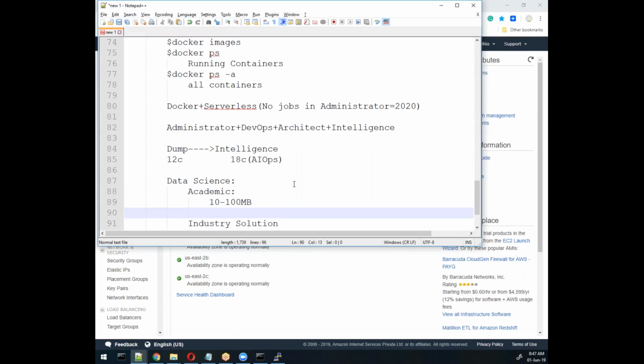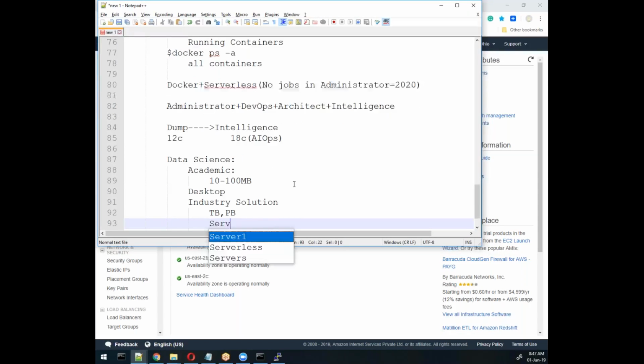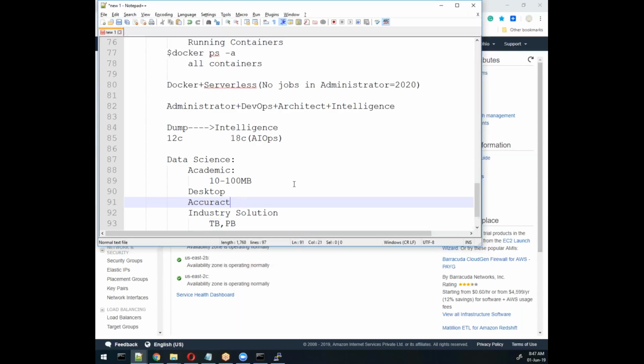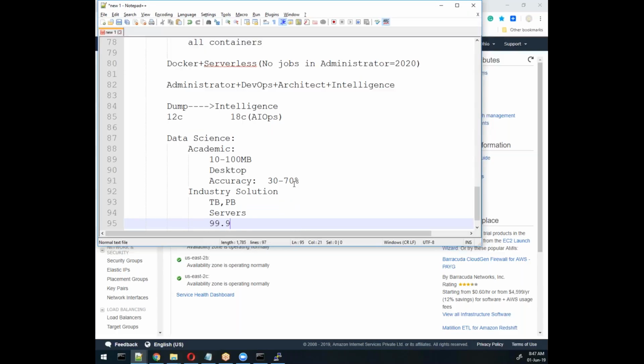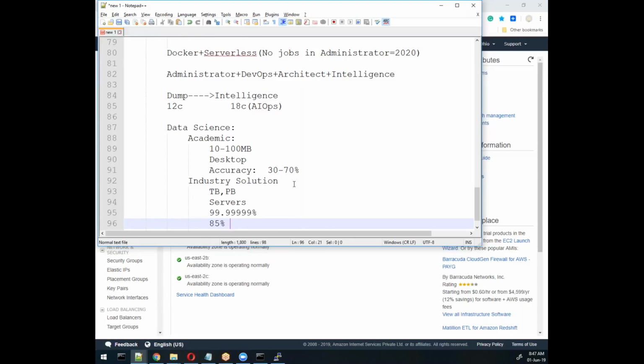They work on a desktop machine. Here they are working on servers. So this is not possible. Because of this reason, the accuracy level is very low. So because of that, we will not hire you if you learn data science from these people, who are coming from YouTube or books or any teacher. But here the accuracy they need is 99.999 guaranteed percent accuracy, and this is proved. 85% of projects are coming into machine learning with architect.